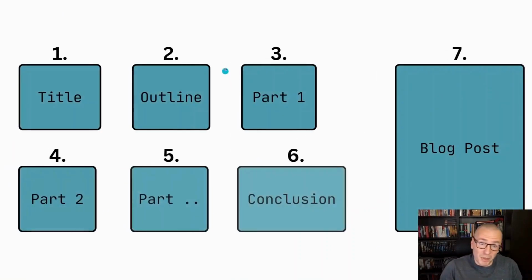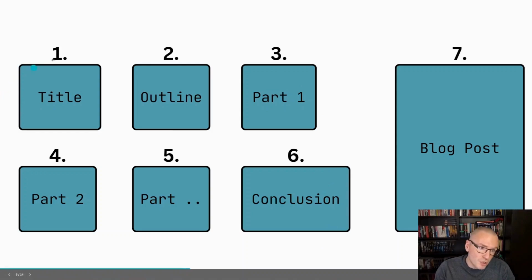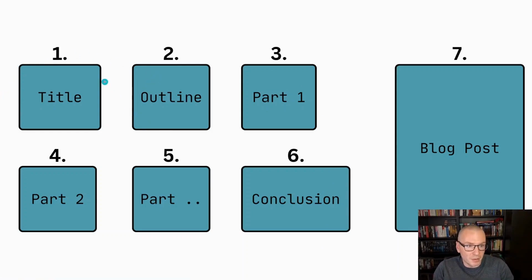The next step would be, if we know what the tasks are, then give them some order. So what is the first step? What is the second step? What is the third step? And so on. In this example, we are going to start with the title as the first step. Then we are going to do the outline. Of course, you could also start with the conclusion first. You can decide whatever you want, but for this example, we are going to go just like it is described here.